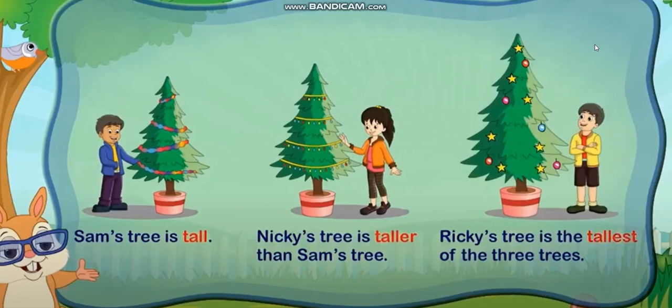Okay, now here Ricky's tree is the tallest of the three trees. So when there is a comparison with more than two things, more than two persons, more than two places, more than two animals, then the superlative degree is used. When there is no comparison, it's just talking about a noun, then we are using the positive. But when there is a comparison between two, we are using the comparative. And when there is a comparison with more than two, then the superlative degree is being used. The tallest of the three trees.